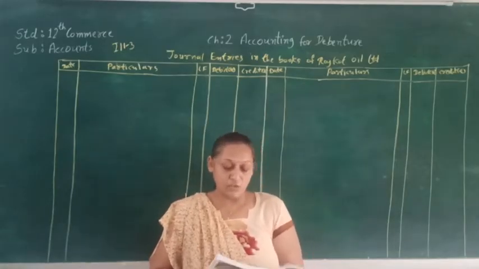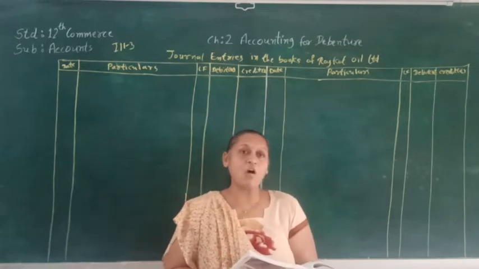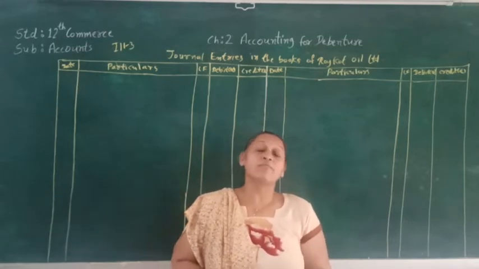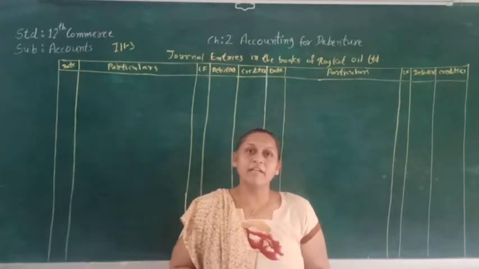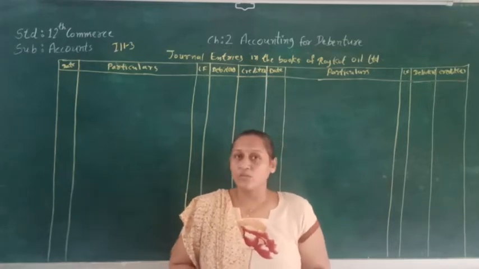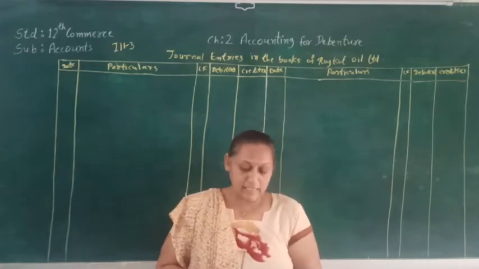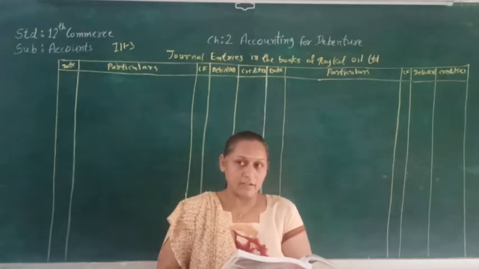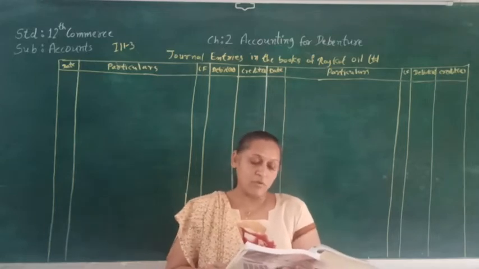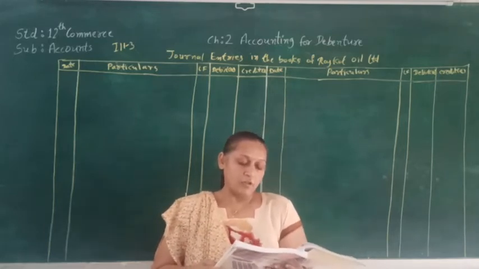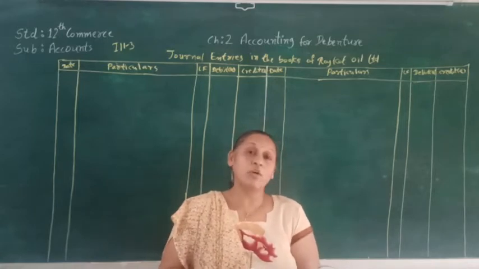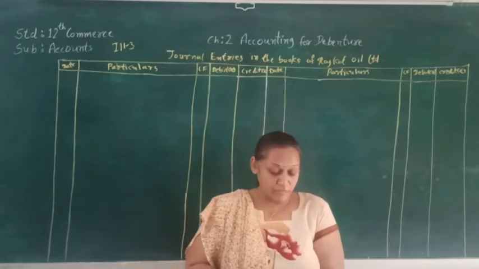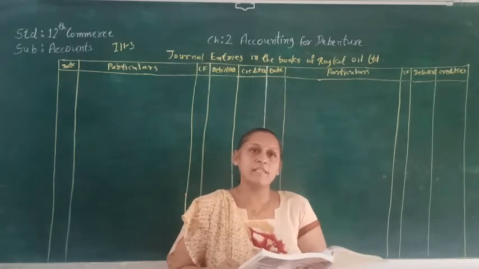Illustration number 3. Rajkot Oil Limited issued 8,000 10% debentures of ₹100 each at a price of 90. So here the face value of the debenture is 100, but it is issued at 90, with a discount of ₹10 per debenture. The amount per debenture was payable as under. At the time of application ₹30. On allotment it is ₹40, and after discount it will be ₹50. And on call it is ₹20.